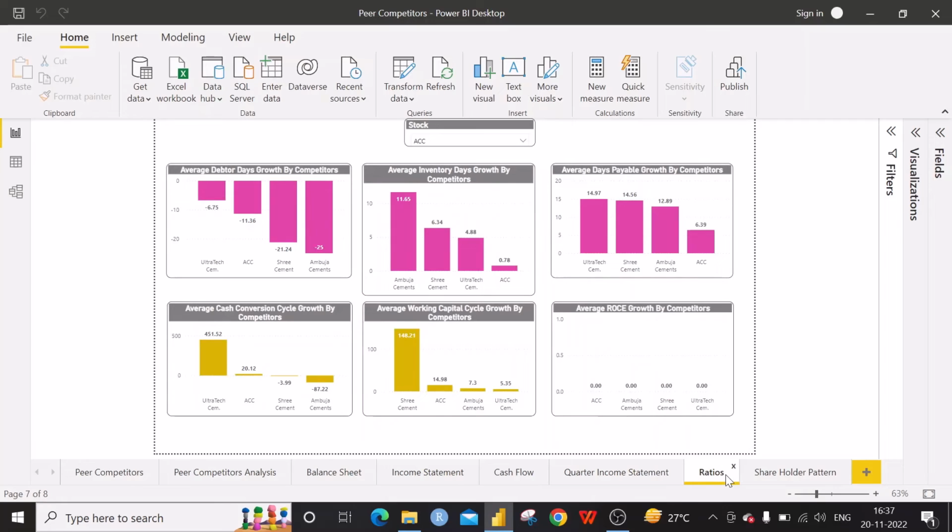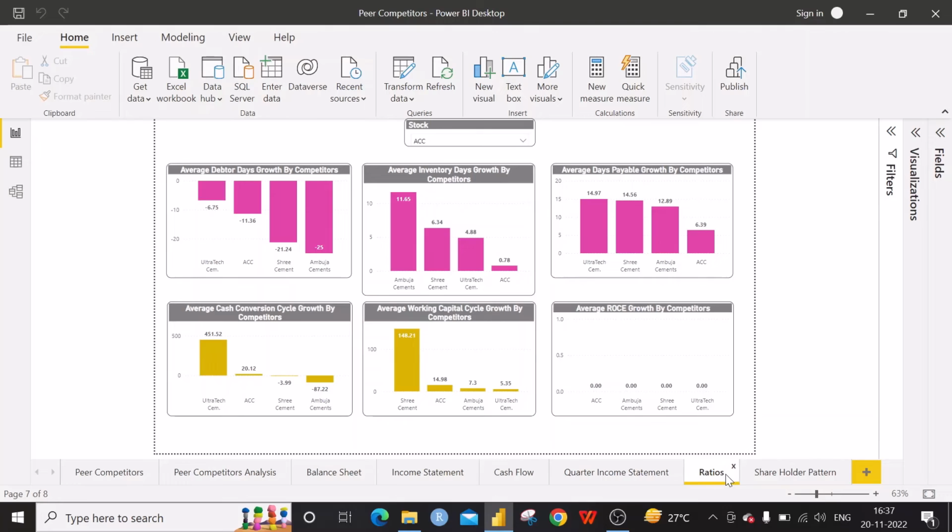The debtor days. In the debtor days, ACC growth is minus 11.36% per year. That is really good, and they are having proper control in collecting the money from the customers, the accounts receivable.